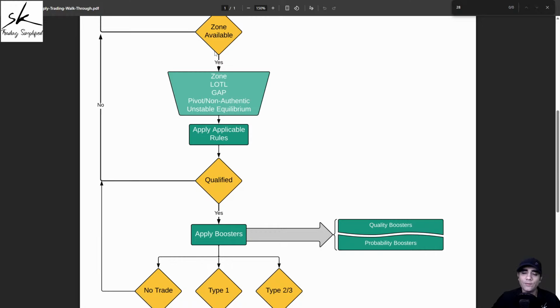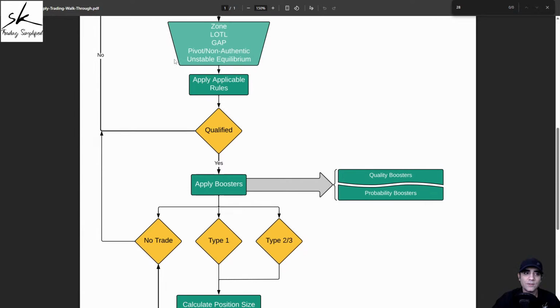Now, once you have a zone available, it does not mean you can trade it blindly. The next step is to qualify it, which is a 2-step process. In step 1, we'll qualify it based on certain conditions. In step 2, we'll qualify based on the booster scoring. The first condition we'll check is whether this zone can be a case of level on top of level.